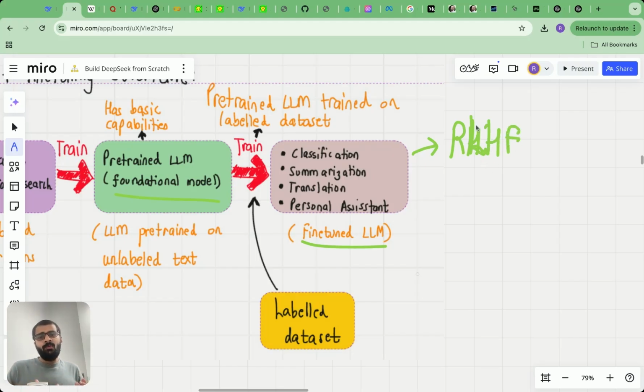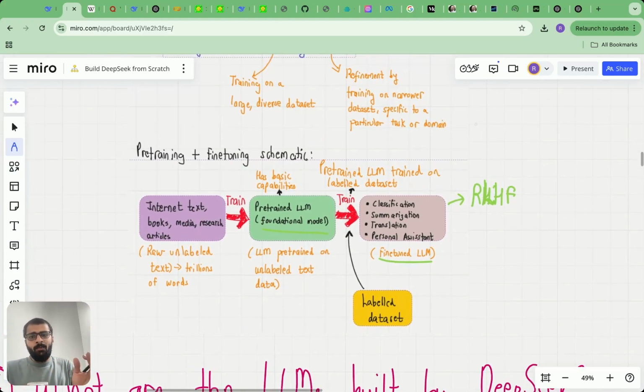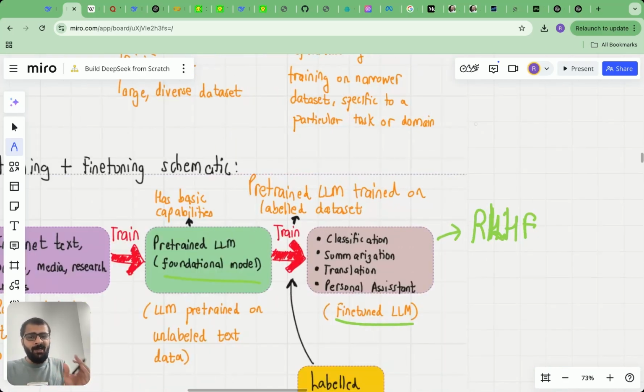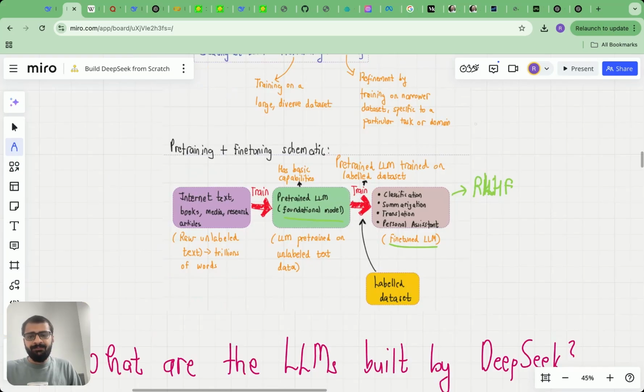So essentially, there were human annotators which graded the output, and that was passed back as feedback to the LLM. This is very important for us because this fine tuning is a stage where DeepSeek really changed the game completely, and we are going to come to that when we see what makes DeepSeek so special.